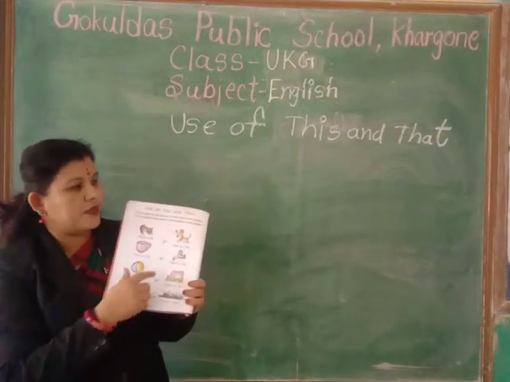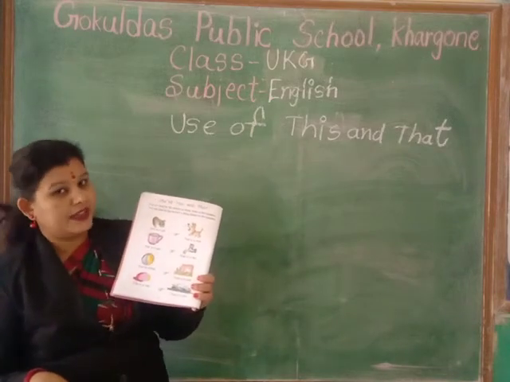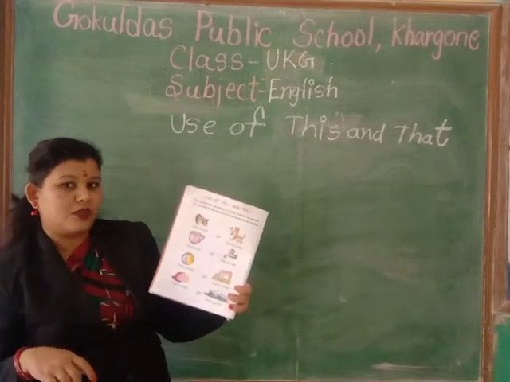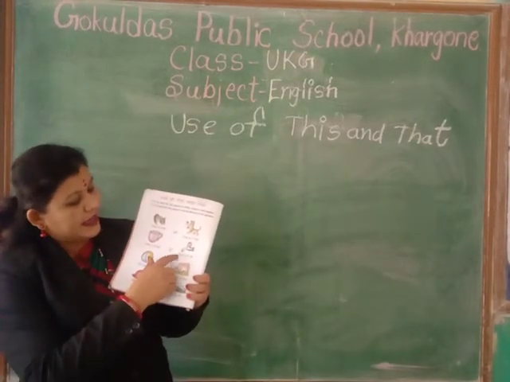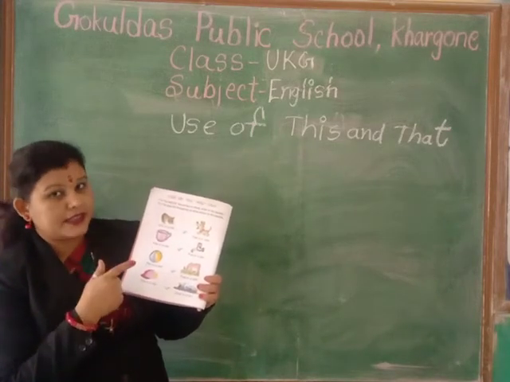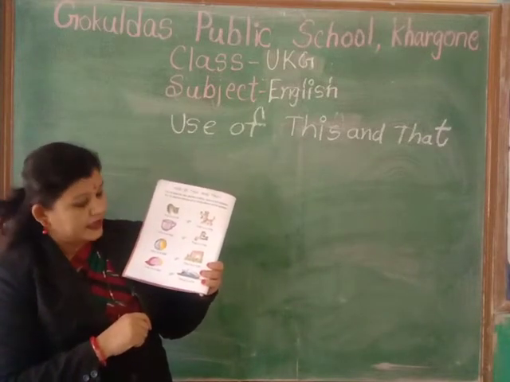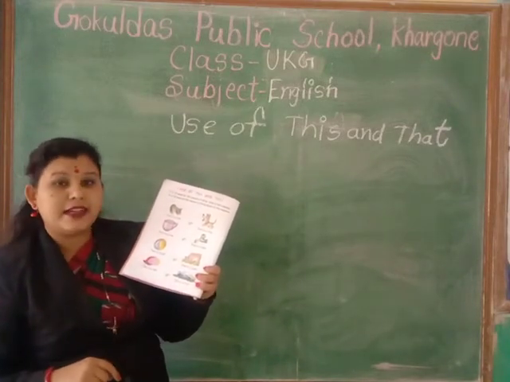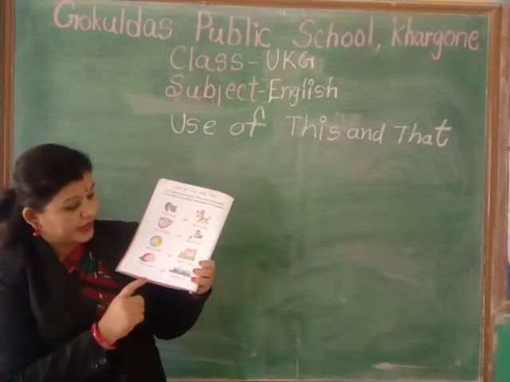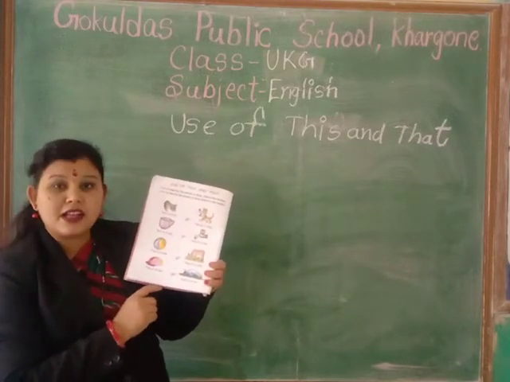That is a tap. Why do we use that here? Because it is far from the speaker. That is a tap. That is a cow. That is a cow. Now see, that is a car. That is a car.